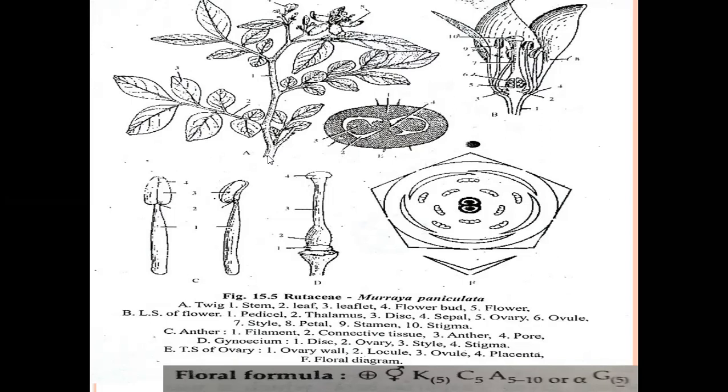Coming to the leaf. Leaves are ramal or cauline. Ramal means the leaves are developed on the lateral branches. Cauline leaves means the leaves are developed on the main branch or shoot. Ramal leaves are developed on the lateral branches, and if the leaves are developed on the main branch, they are called cauline leaves.